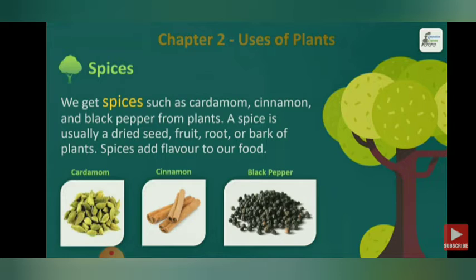Why do we use spices? Because these spices add flavor to our food. It gives us a nice flavor to our food, a nice taste to our food. That's why we use these spices in our food. See the pictures of spices: cardamom, cinnamon, black pepper. Cardamom means elaichi, cinnamon yani dalchini.